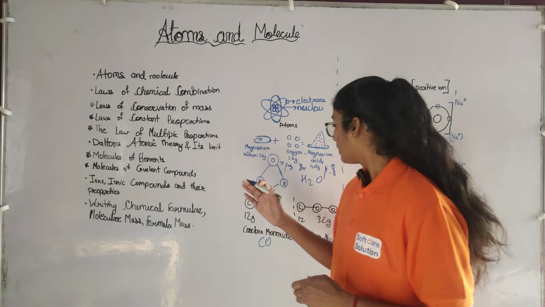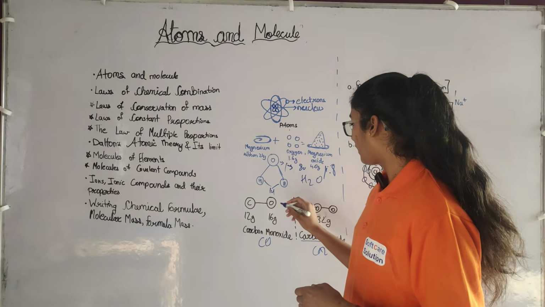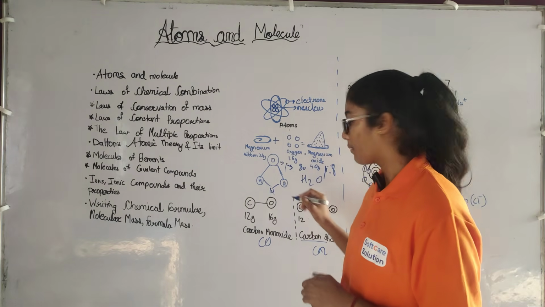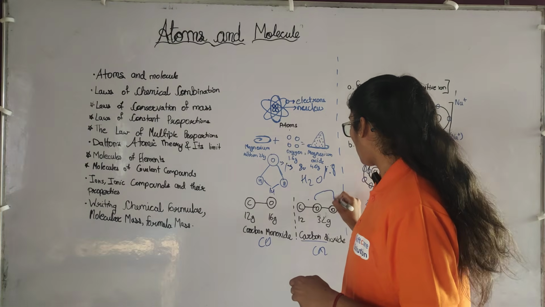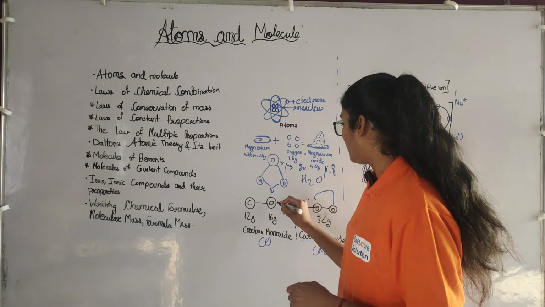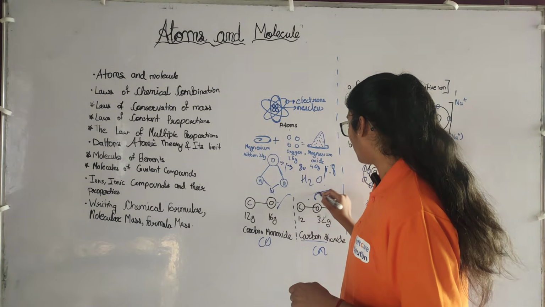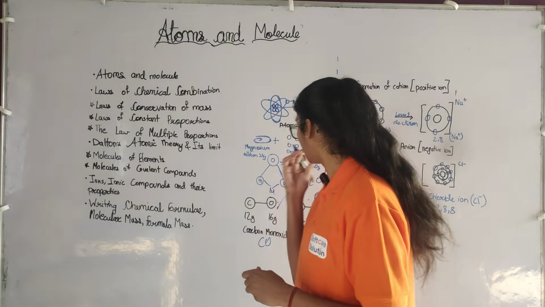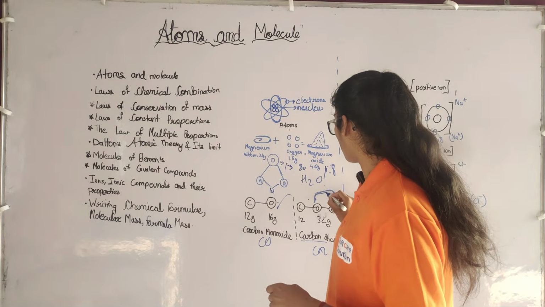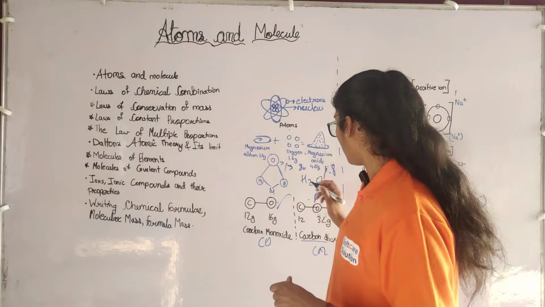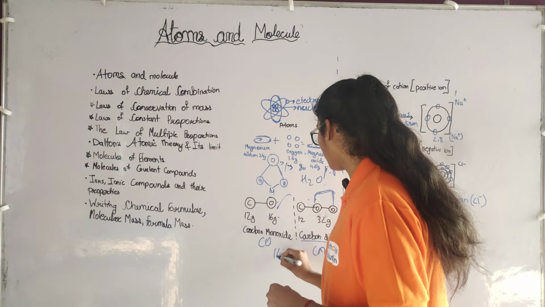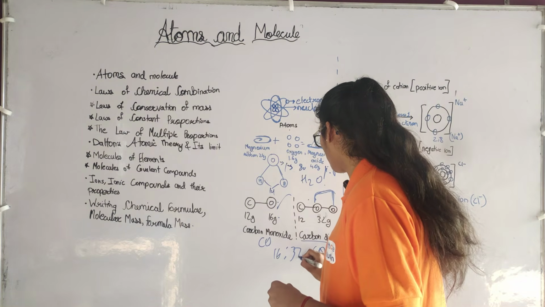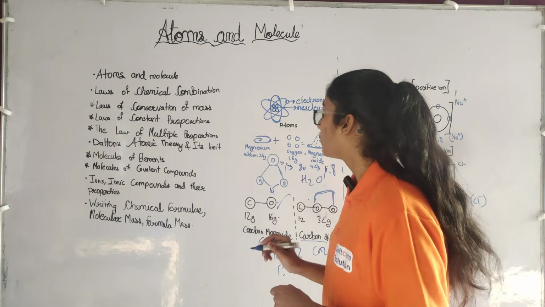This law means carbon is fixed, and here is one oxygen atom and here are two oxygen atoms. So if we take 16:32, it simplifies to 1:2.